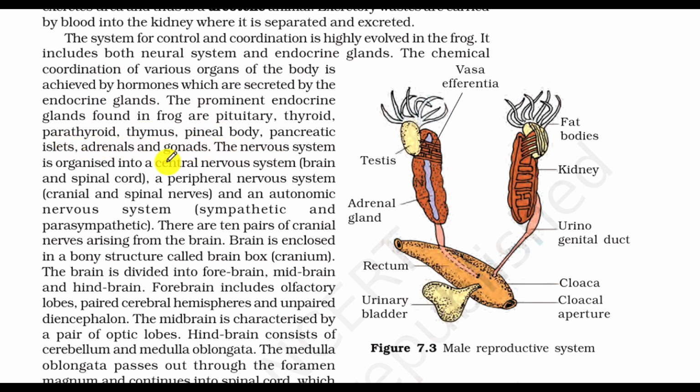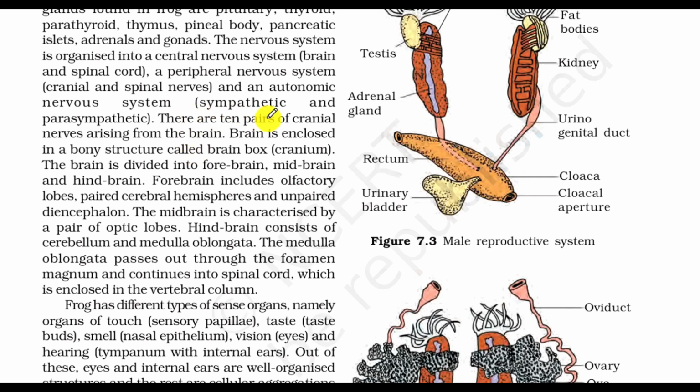The nervous system is organized into a central nervous system, brain and spinal cord, a peripheral nervous system, cranial and spinal nerves, and an autonomic nervous system, sympathetic and parasympathetic. There are 10 pairs of cranial nerves arising from the brain. The brain is enclosed in a bony structure called the brain box, or cranium. The brain is divided into forebrain, midbrain and hindbrain.